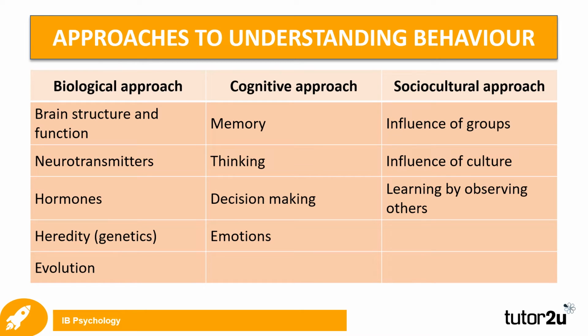Psychologists realize how complex behaviors are, which is why they study them from various approaches. In the IB Psychology course, you are going to learn about the biological, cognitive, and sociocultural approaches to understanding behavior. The biological approach studies brain structure and function, neurotransmitters, hormones, heredity, and evolution. The cognitive approach investigates memory, thinking, decision-making, and emotions. The sociocultural approach studies the influence of groups and culture, as well as learning by observing others.